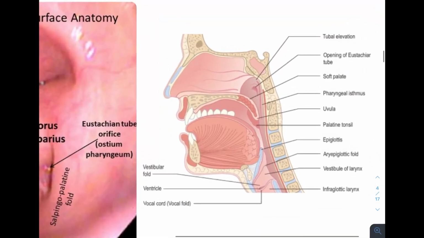As we can see here in this picture, this is the opening of the eustachian tube. The distance between these two structures is very important. It lies about 1 to 1.5 centimeters behind the posterior end of the inferior turbinate at the level of the floor. This is a very important landmark.